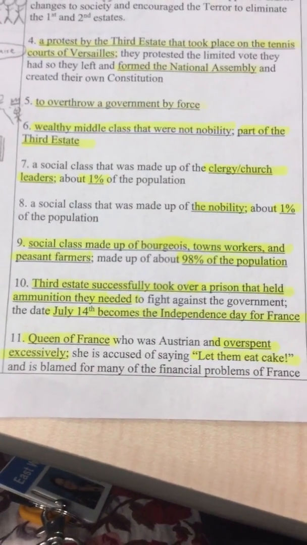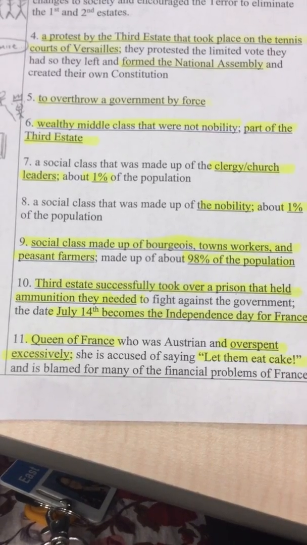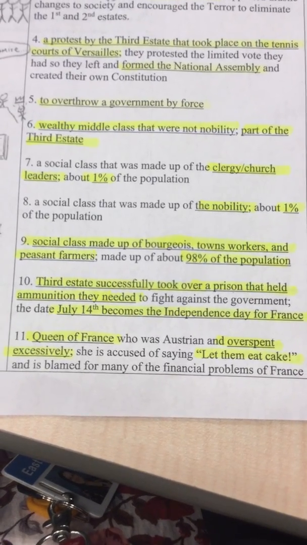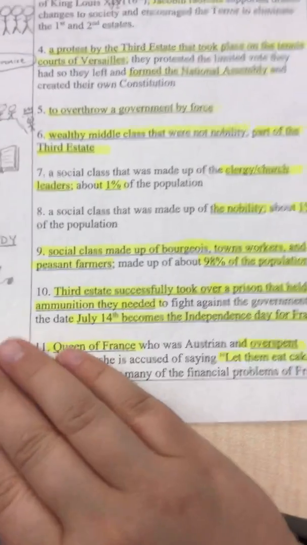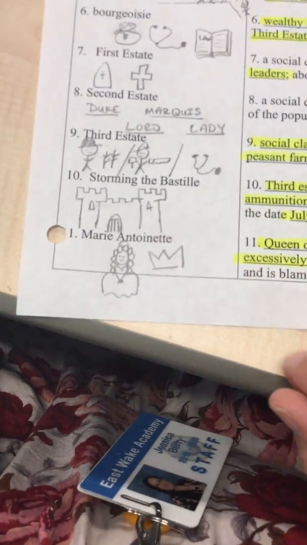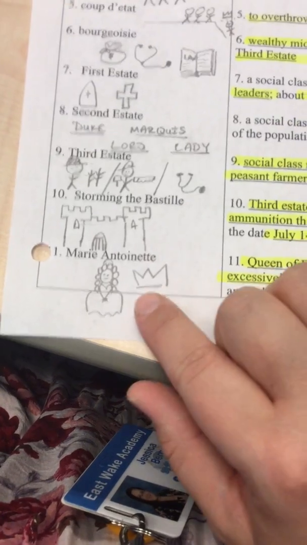Marie Antoinette was the Queen of France prior to the Revolution. She was Austrian, and she's known for overspending excessively. She's accused of saying, "Let them eat cake," and is blamed for many of the financial problems of France. So I drew her very large wig and a crown, a dress.